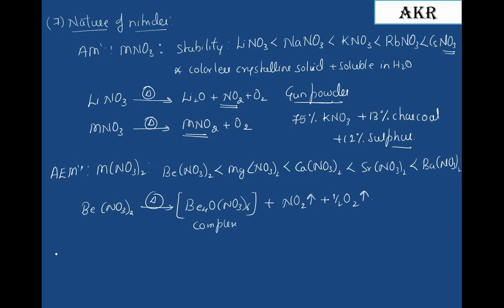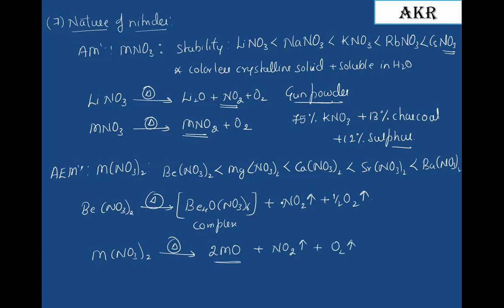Whereas other metal nitrates of second group elements, when subjected to strong heating, form respective metal oxides with the liberation of nitrogen dioxide gas and oxygen.